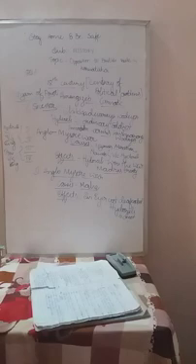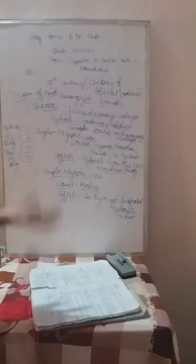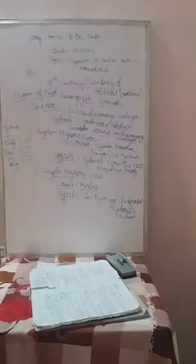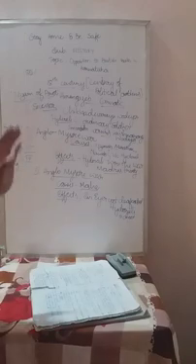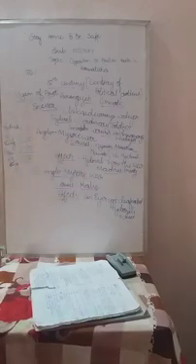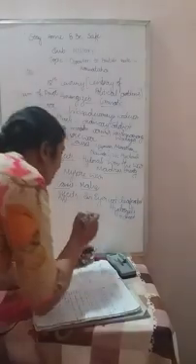But the war did not stop, because Tippu was the son of Hyder Ali. Hyder Ali was the father of Tippu actually. So Tippu got angry. Tippu was very brave, he was called the Tiger of Mysore. Tippu continued the war, and this war ended with the Treaty of Mangaluru.